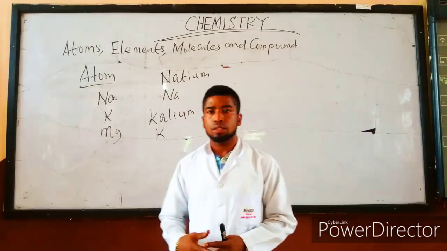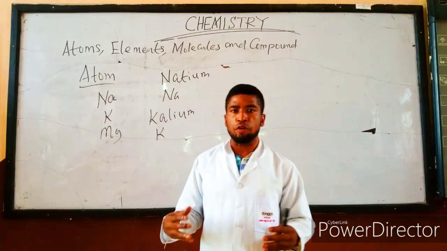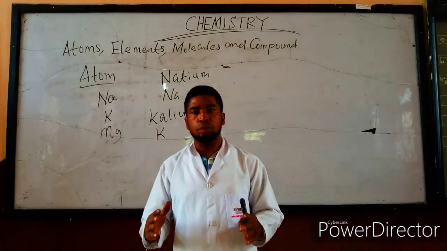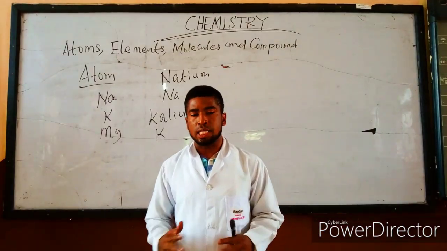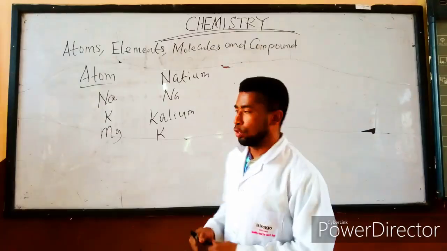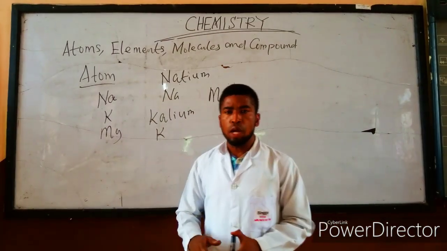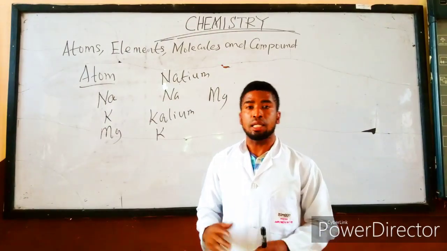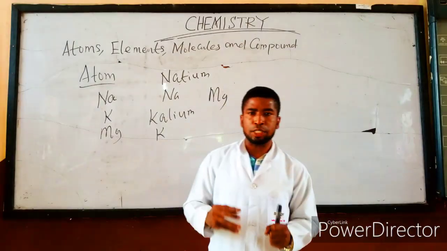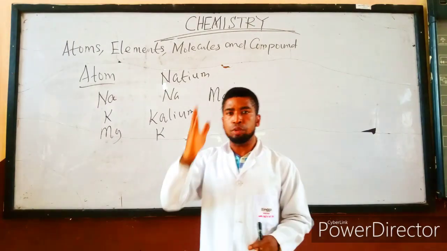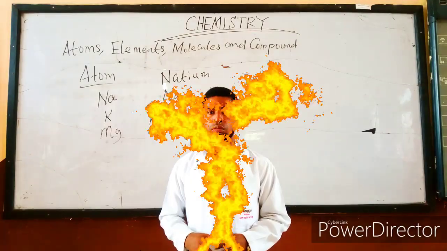Now look at element. What is an element? An element is the smallest particle of a substance which cannot be broken down into simpler units or simpler form. Example of an element is, I still use magnesium as an element. There is no way you can break magnesium as an element into a simpler form. So an element is the smallest particle of a substance which cannot be broken to any simpler form by an ordinary chemical reaction.